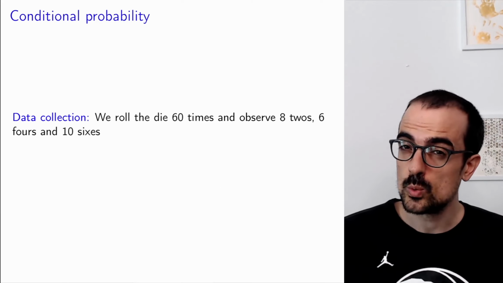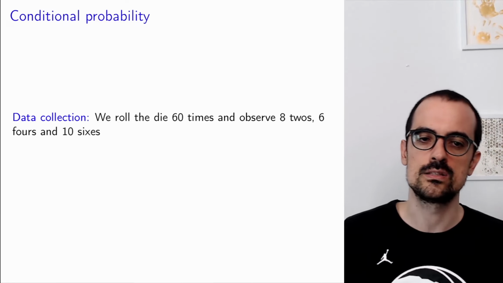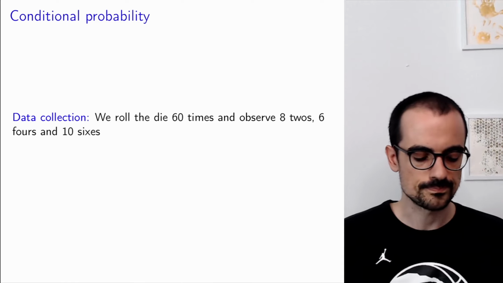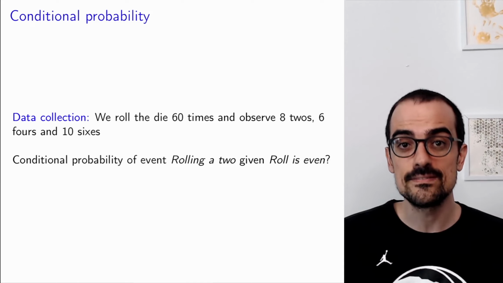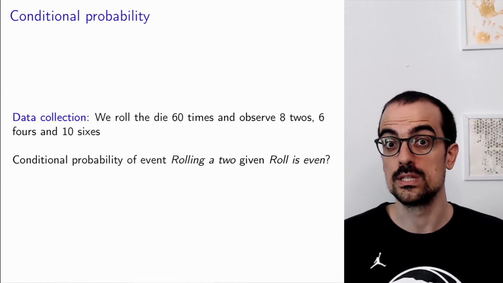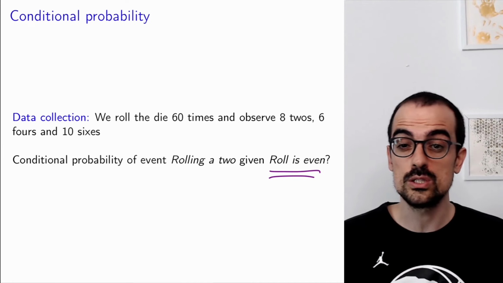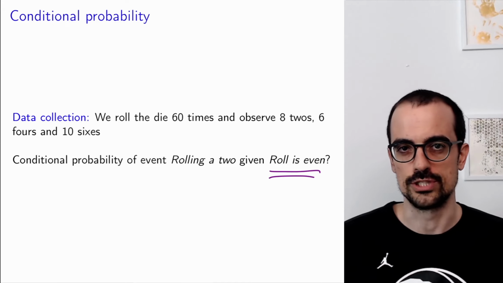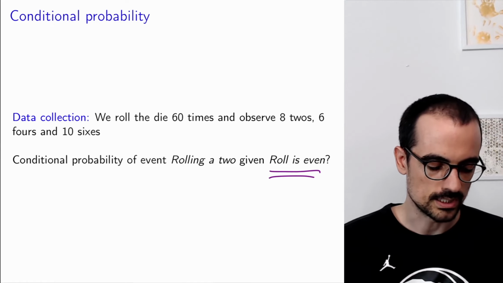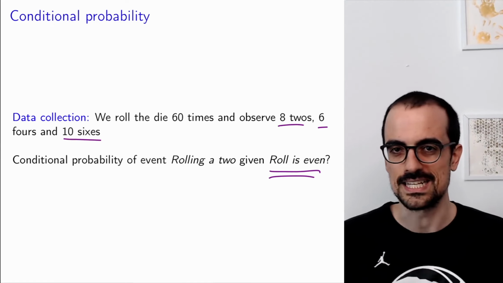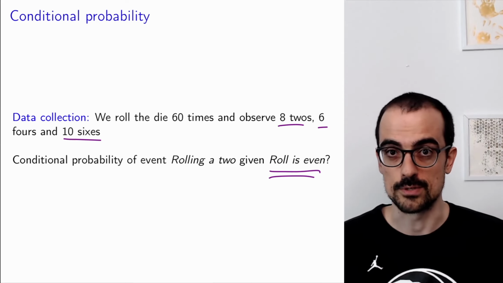What about conditional probabilities? How do we estimate those from data? Imagine that we roll the die 60 times and we observe 8 twos, 6 fours, and 10 sixes. Now we want the conditional probability of rolling a 2 given that the roll is even. Because we want to condition on the roll being even, based on our intuitive definition of conditional probability, we're only going to take into account the rolls which were even, which are this one and this one. So the total number of even rolls is 24, if I'm not mistaken.